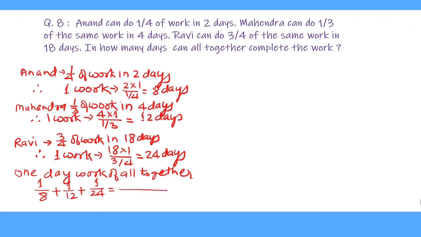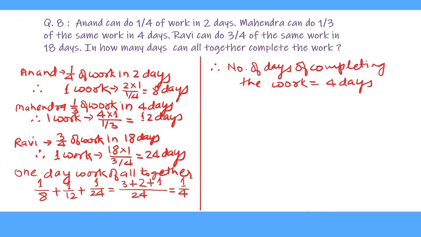The LCM comes out to be 24. 8 divides 24 for 3 times, so we put 3 here, plus 12 divides 24 for 2 times, so we put 2 here, plus 24 divides 24 for 1 time, so we write 1 here. This is 3 plus 2 plus 1 is 6. 6 upon 24 is 1 upon 4. When 1 day work of all the persons working together is 1 upon 4, therefore the number of days of completing the work is the reciprocal of 1 upon 4, which is 4 days. So they all together can complete the work in 4 days.